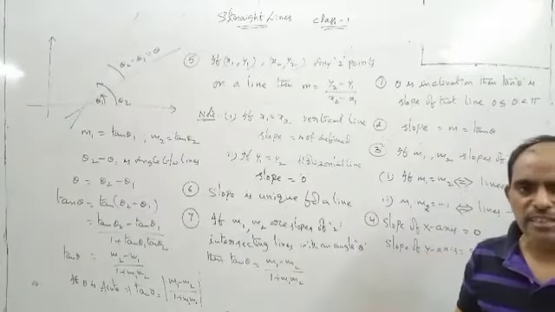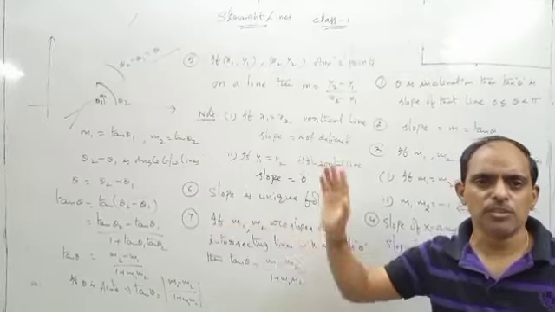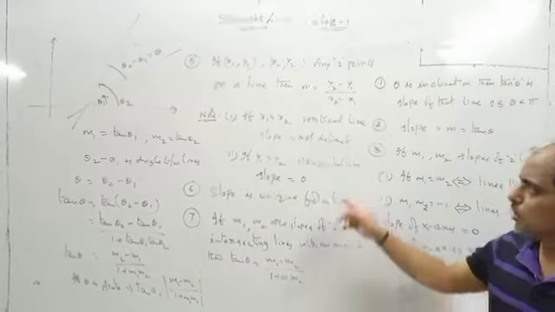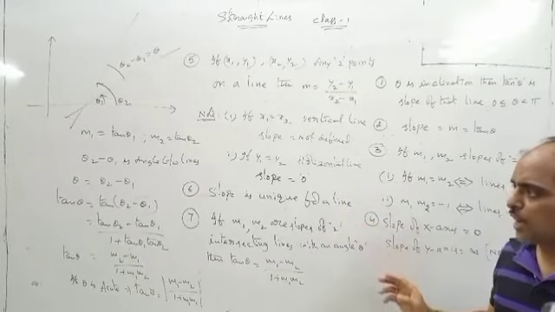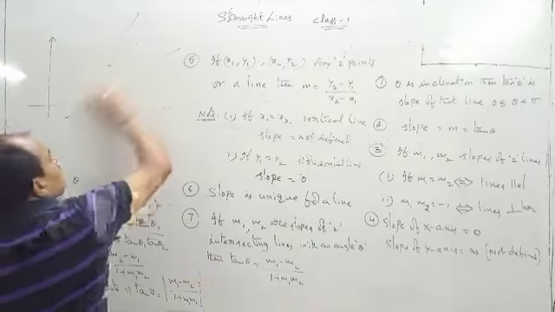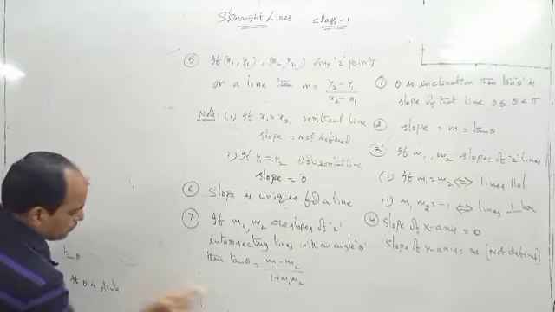What about the slope of the x-axis? 0. The x-axis means any horizontal line has slope 0. Any vertical line has slope not defined. Okay, these are some points. And I will give one more concept, that is how to find the slope of this one.